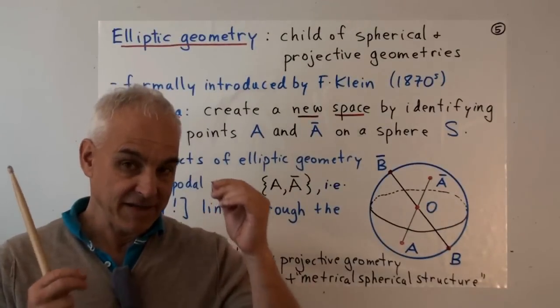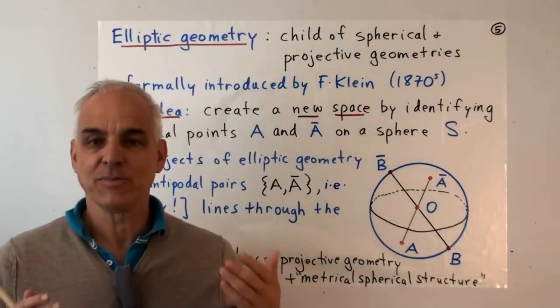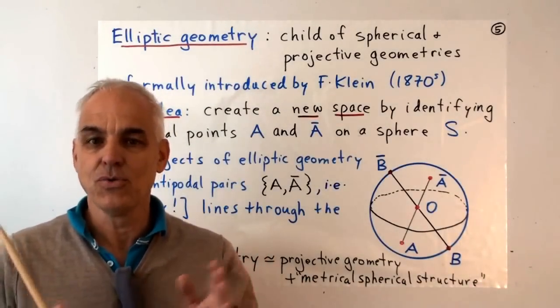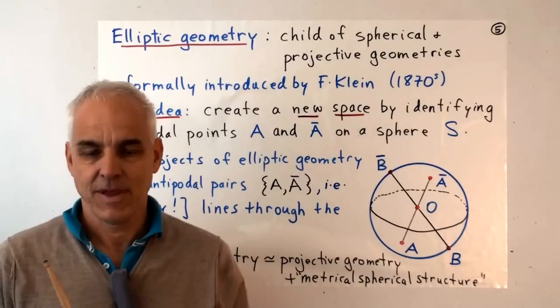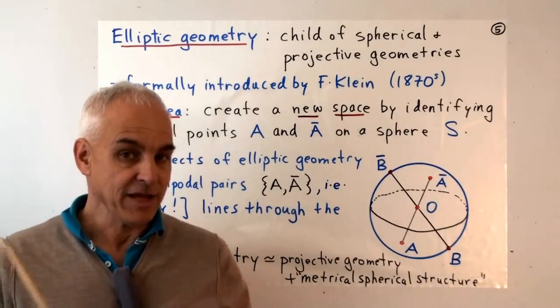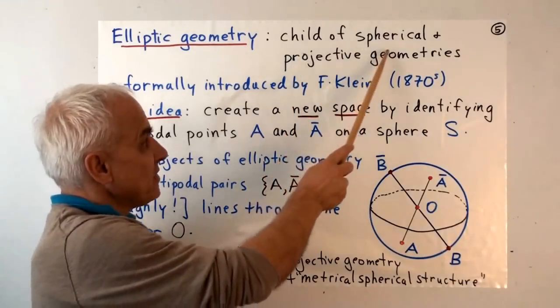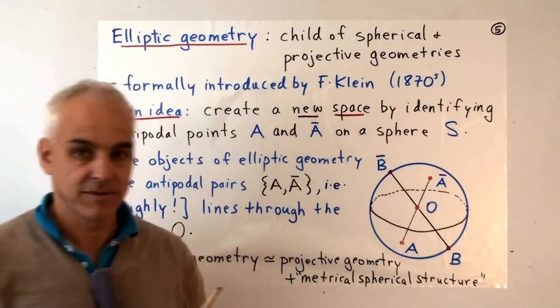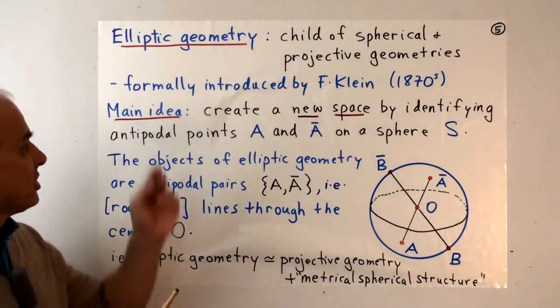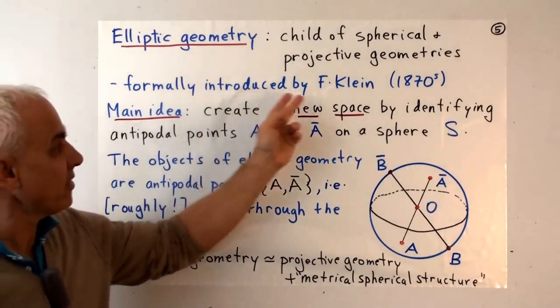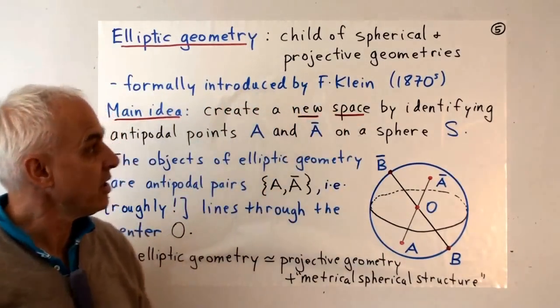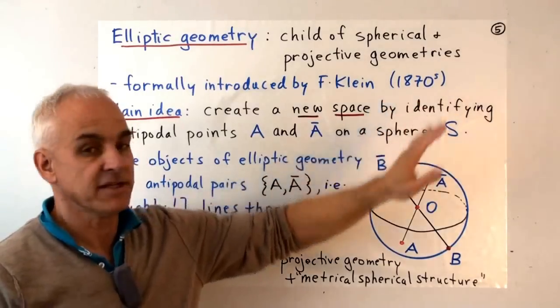This problem of antipodal points ultimately gave rise to a new kind of geometry. It's very closely related to spherical geometry, and one might say that it's almost a child of spherical and projective geometries. It was introduced by Felix Klein, a very important German mathematician, around the year 1870.